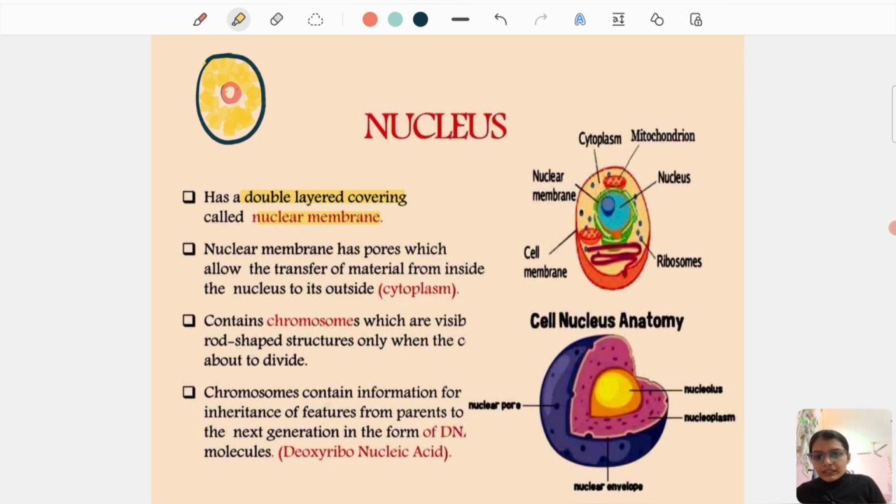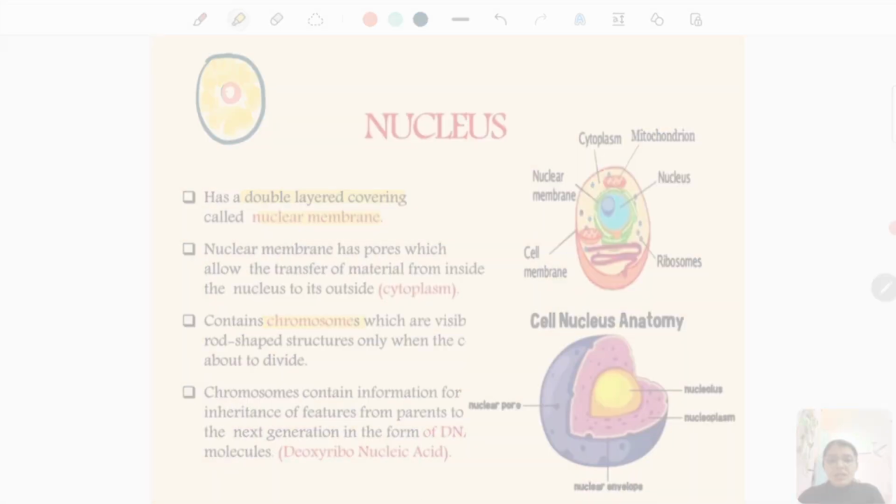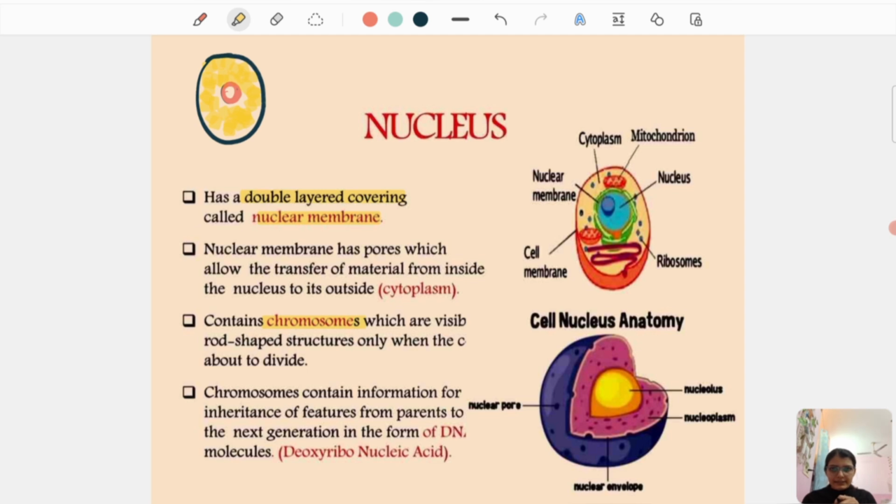It also contains chromosomes. Now, what are chromosomes? This process of division of one parent cell into two daughter cells is known as cell division. What helps in this process is your chromosomes.